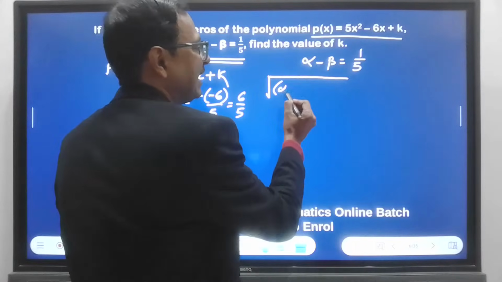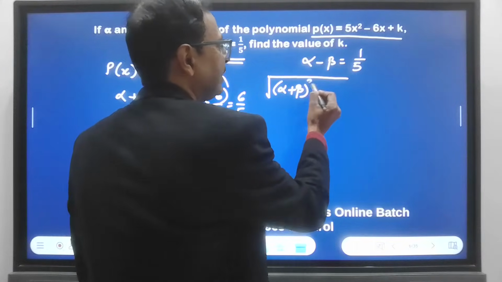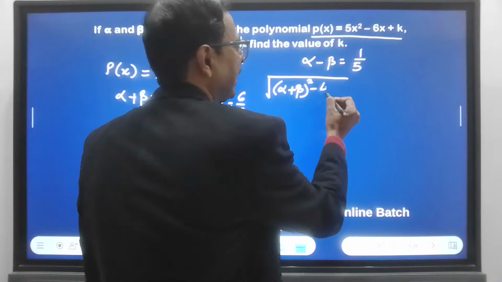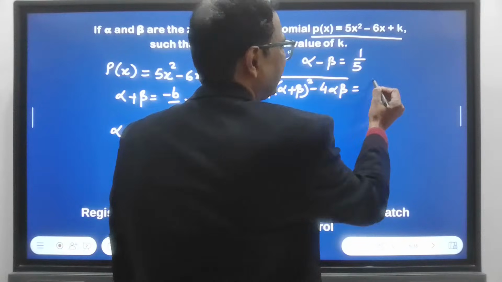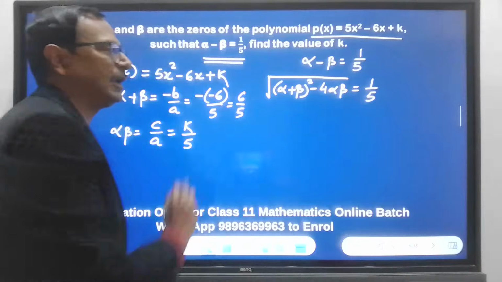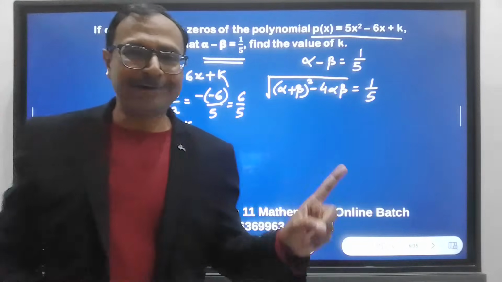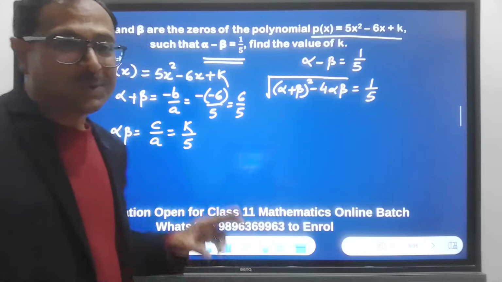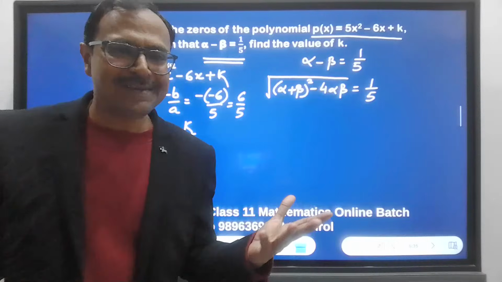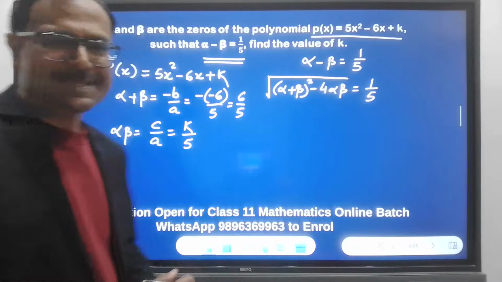Alpha minus beta is alpha plus beta whole square minus 4 alpha beta. Now, if you check this formula, it is actually the formula of alpha minus beta. So if you know this formula, you know the subsequent steps. So let's put the values.